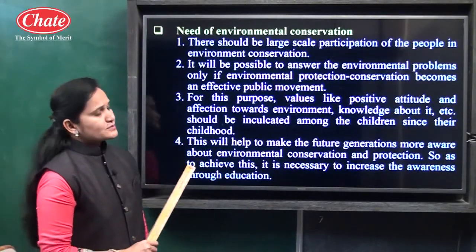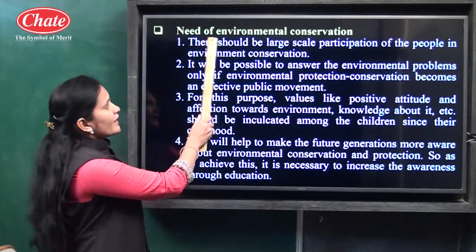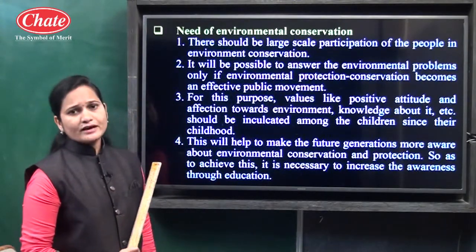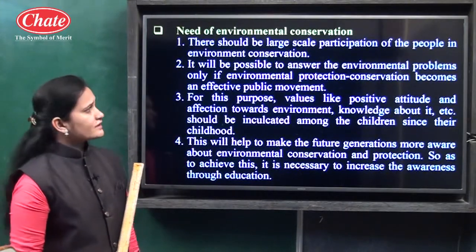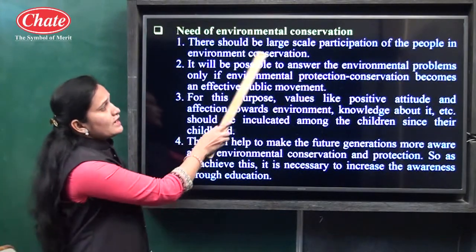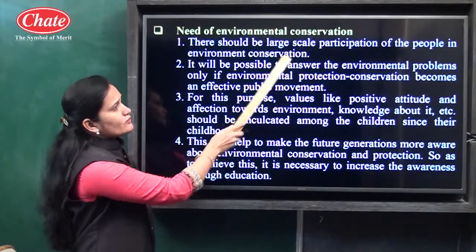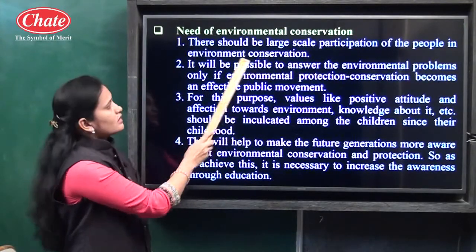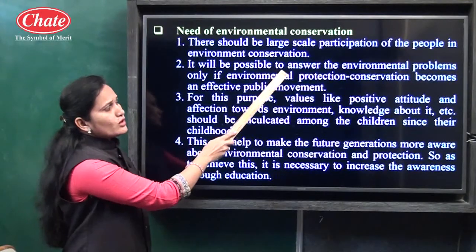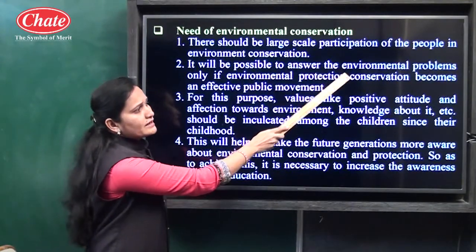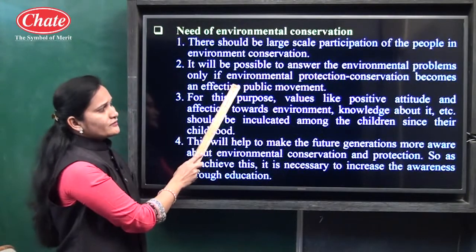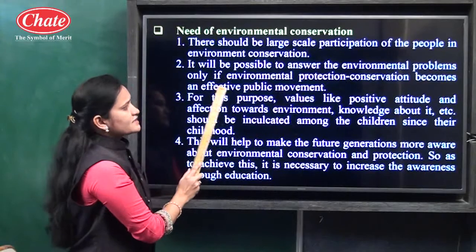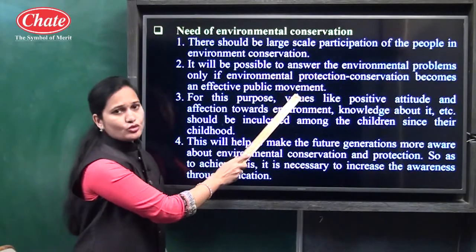Now let us see the next point, need of environmental conservation. Why is there a need of environmental conservation or protection? There should be large scale participation of the people in environmental conservation. It will be possible to answer the environmental problems only if environmental protection becomes an effective public movement.